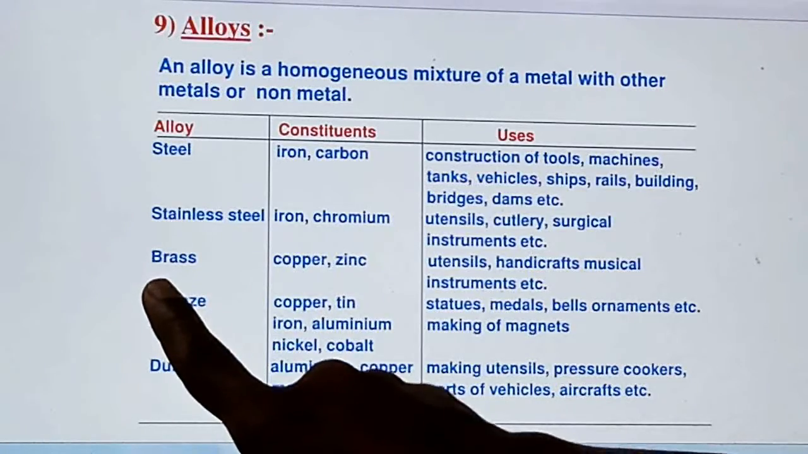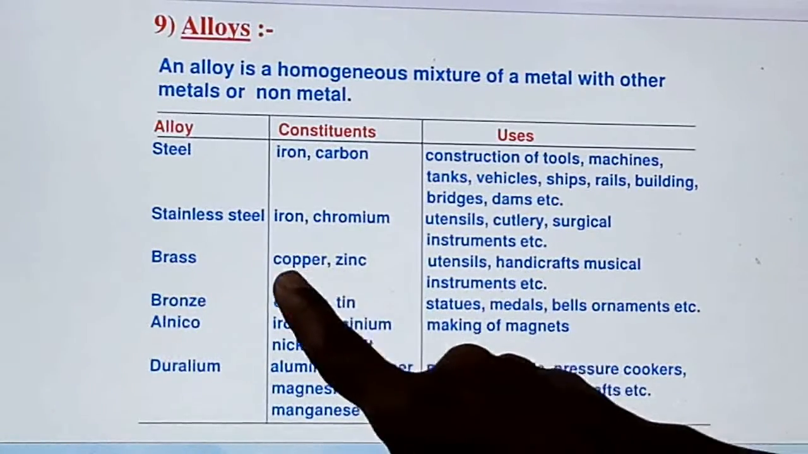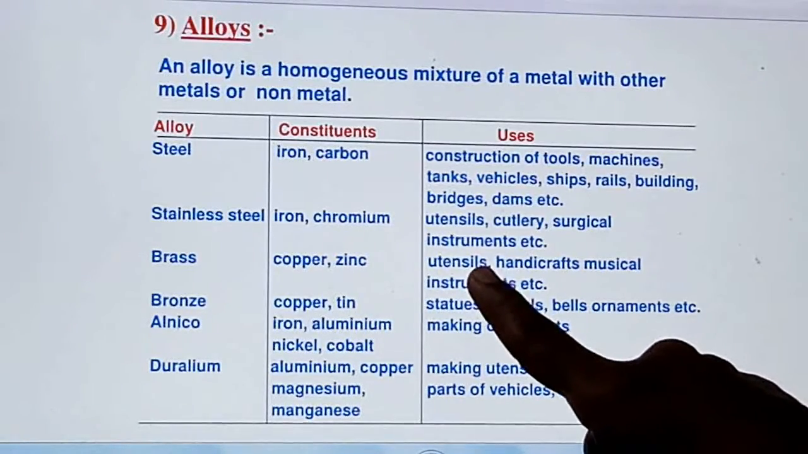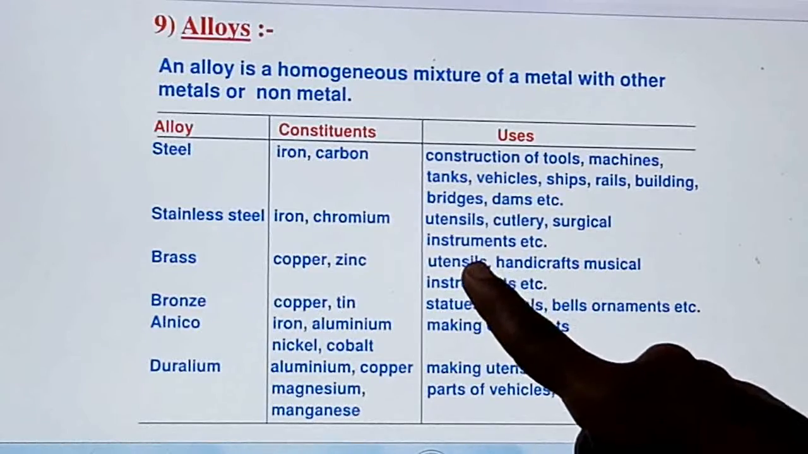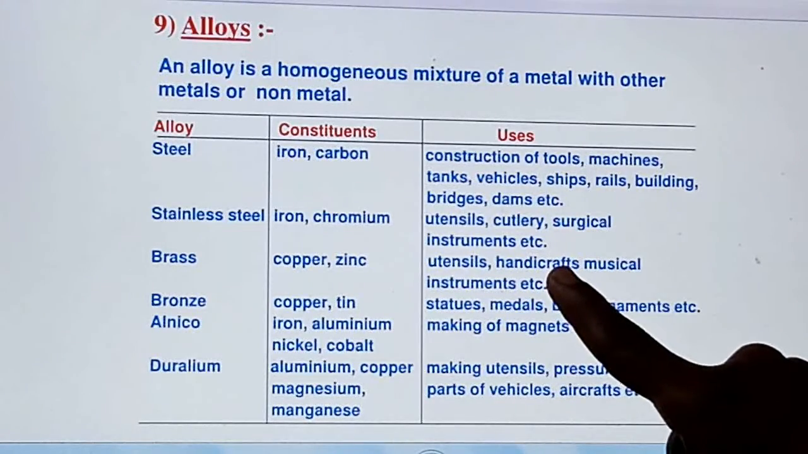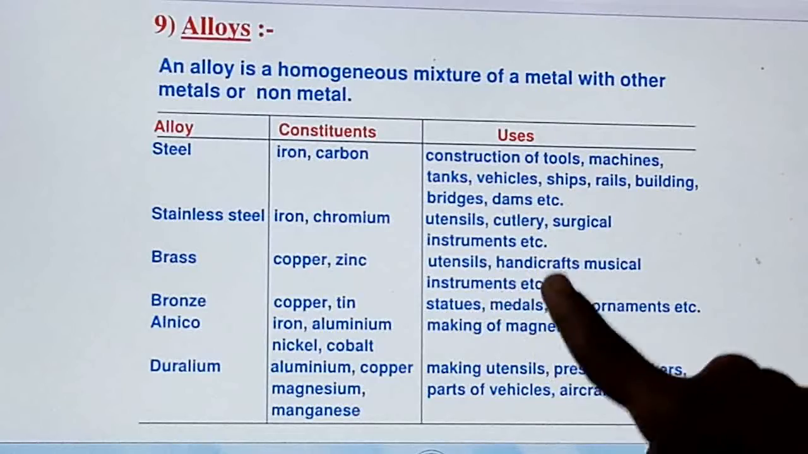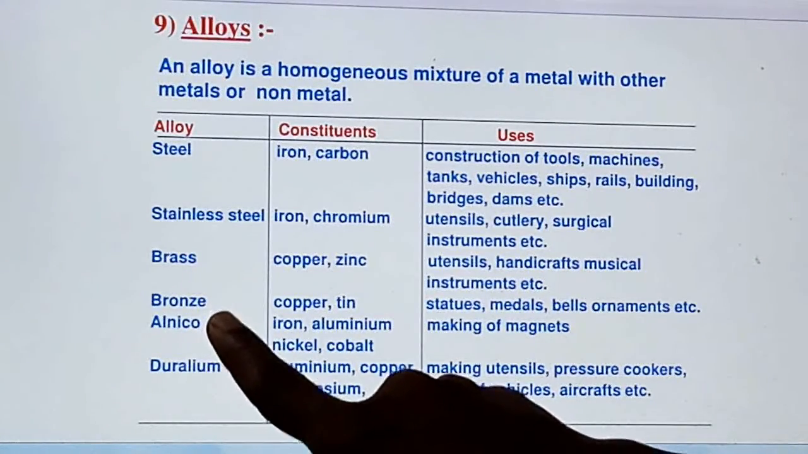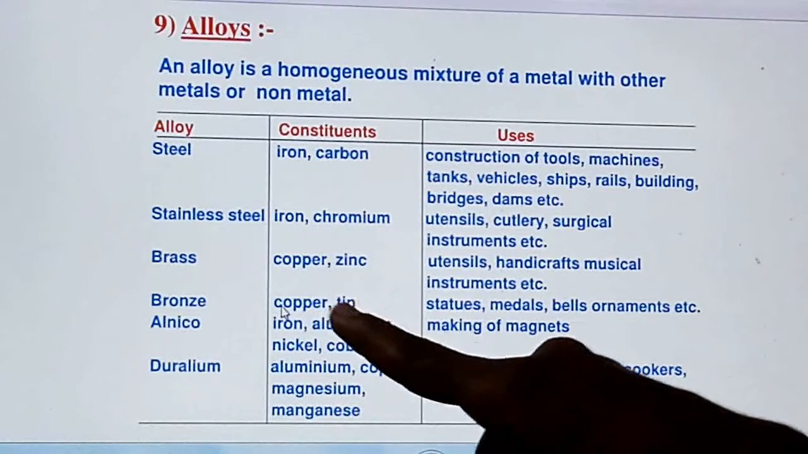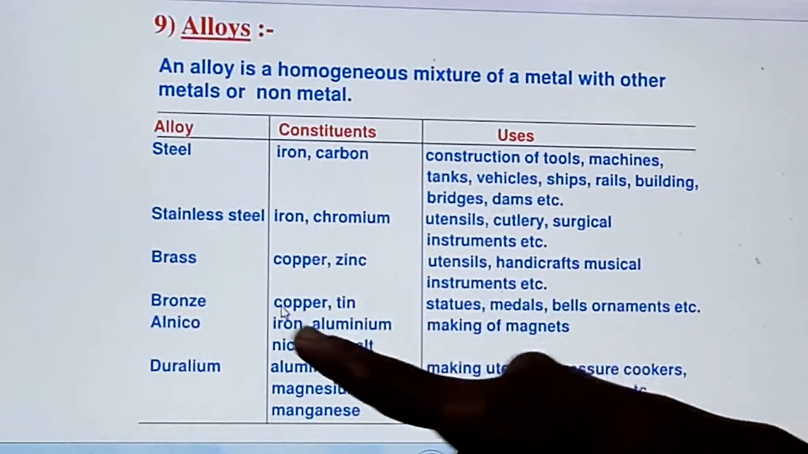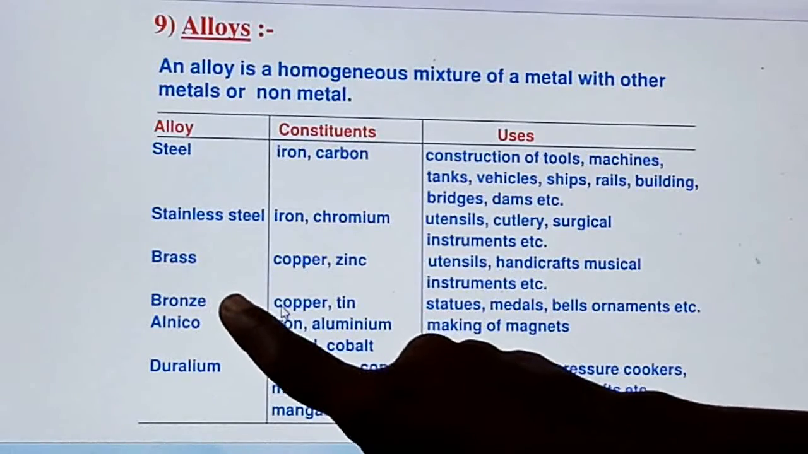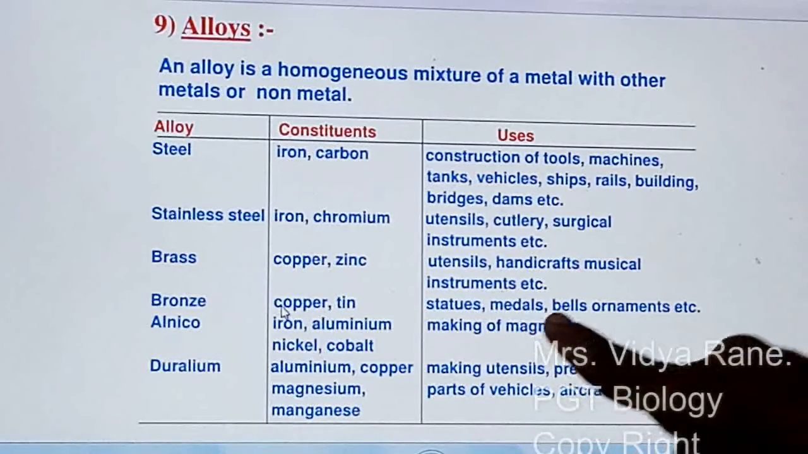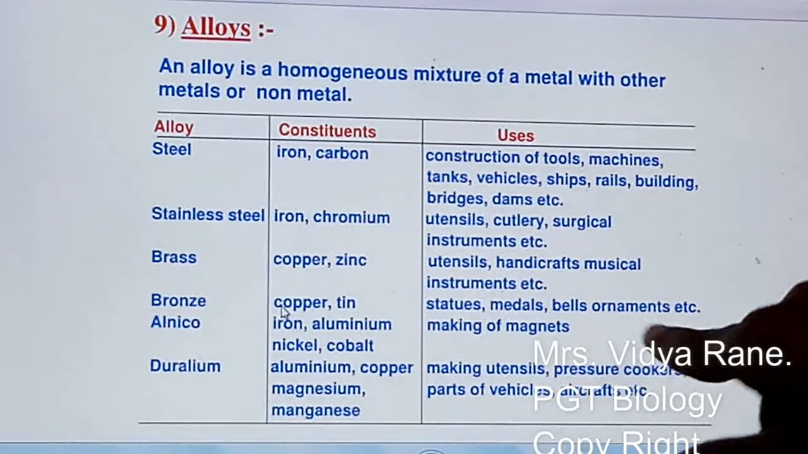Then the next alloy is brass. Brass contains copper and zinc, these two metals, and this brass is used for making utensils. Brass utensils are also there, right? Some of the handicrafts and musical instruments are also made up of brass. Then bronze, one more alloy in which copper and tin are mixed together, and this bronze is non-reactive, it is used for making statues, medals, bells, ornaments, etc. Right?